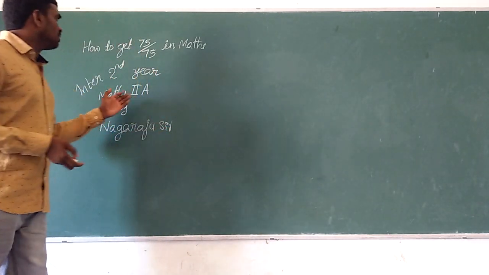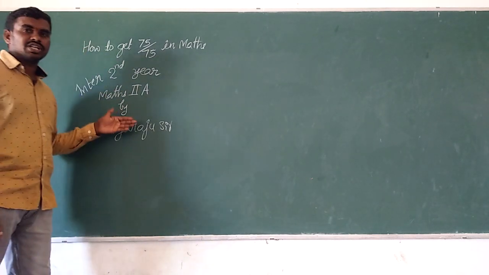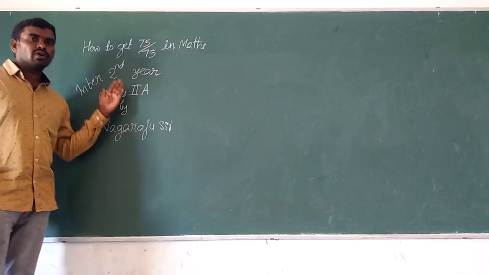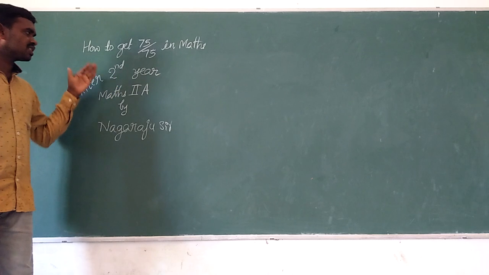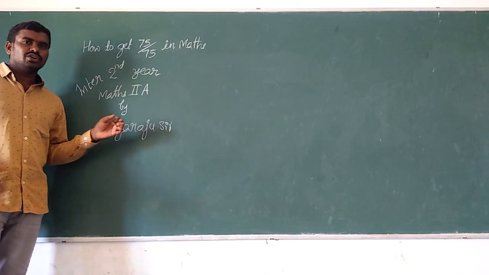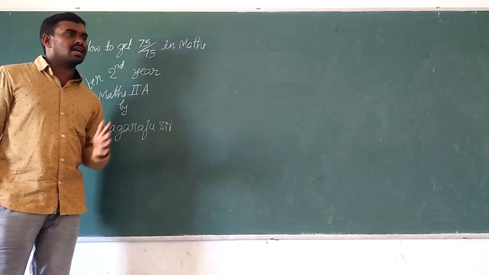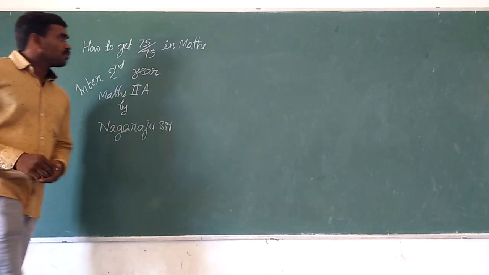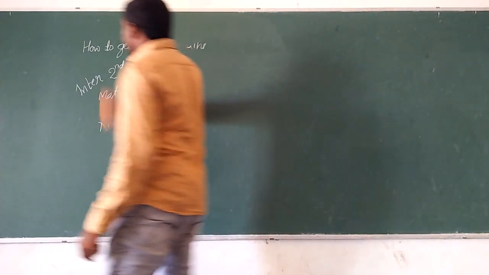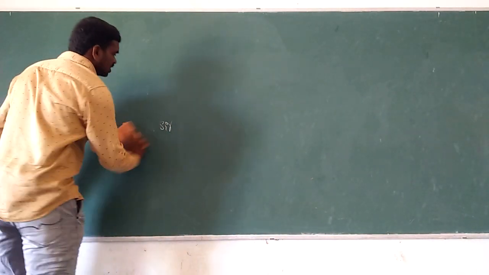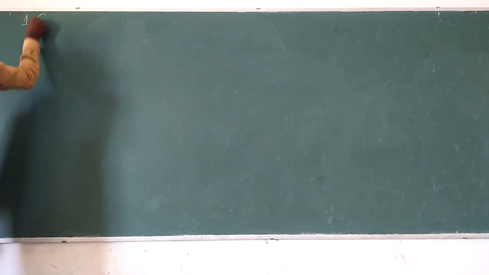In this 2A, I will tell you in the explanation what the important things are and how to prepare. After completing the first chapter, you just take the textbook and verify whether you are able to do the sums or not. So what is the first chapter in Maths 2A? Yes, complex numbers. The first chapter is complex numbers.